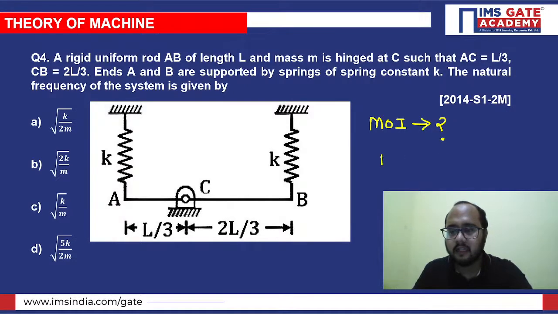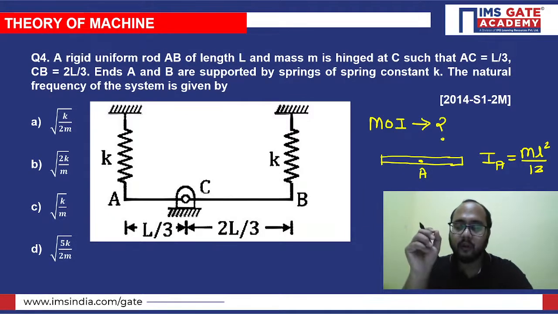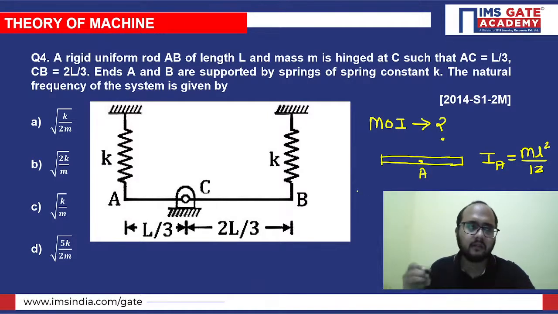So first of all, you should know what is the mass moment of inertia of the rod. If there is a rod, at the center point, let's suppose the center point is A, the mass moment of inertia is ml square by 12, right? Mass moment of inertia about the center point is ml square by 12. Now, if you need to calculate the mass moment of inertia about any other point, you just need to use a simple formula. What is the theorem that we are using here? Parallel axis theorem, right?